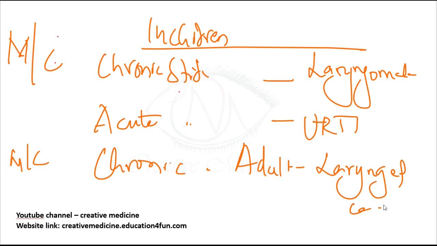So what is the most common cause of chronic stridor in children? Laryngomalacia. Most common cause of acute stridor in children, upper respiratory tract infections. Most common cause of chronic stridor in adults, laryngeal carcinoma.